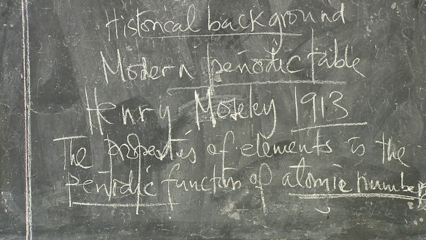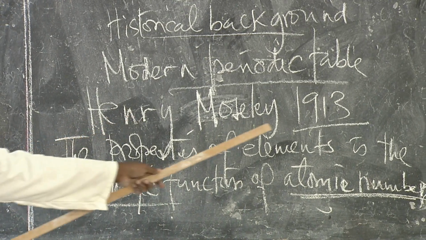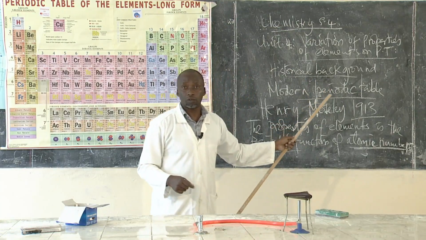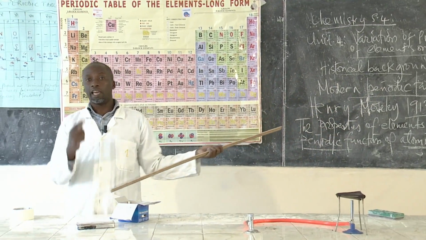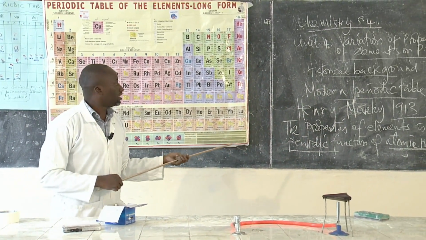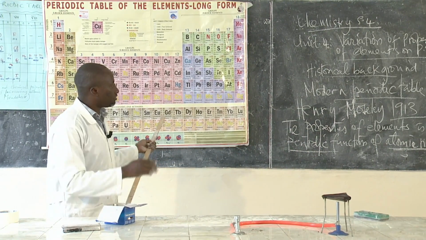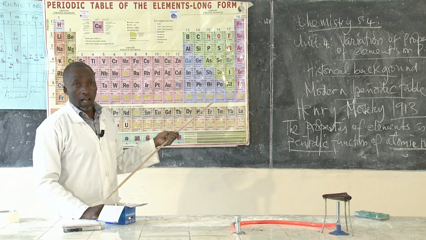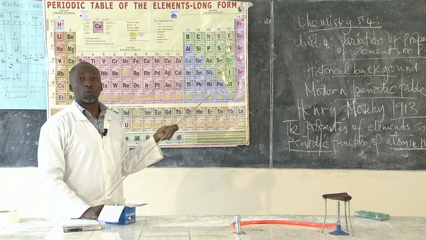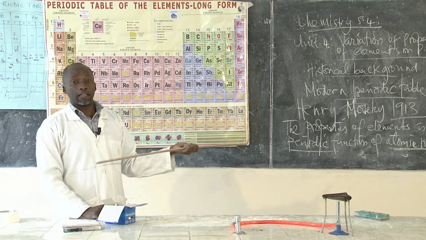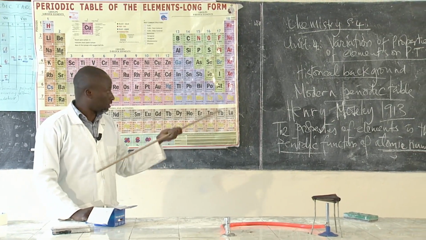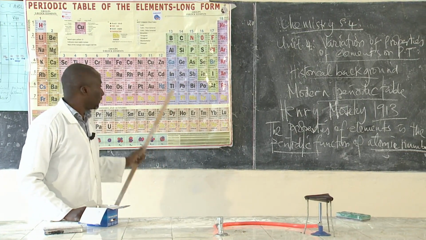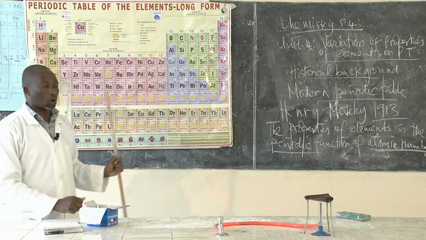That was in 1913. Unfortunately, in 1915, Henry Moseley died. He was a very young man, 27. By 18, he had already achieved a lot. By 27, Henry Moseley had joined the Royal British Army, and he died on the front in 1915, and that's how we missed his intelligence. His information stopped there.